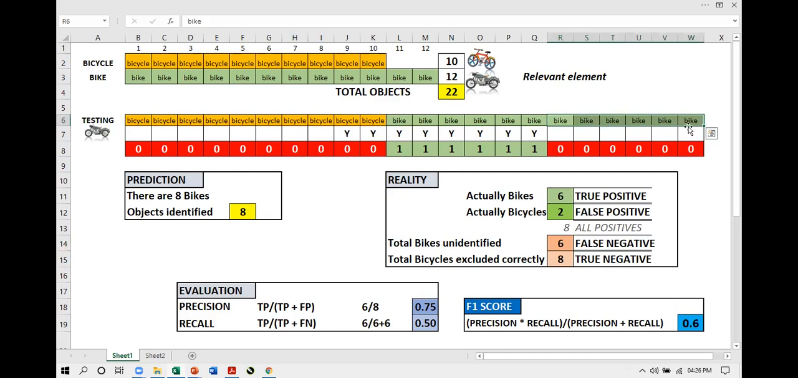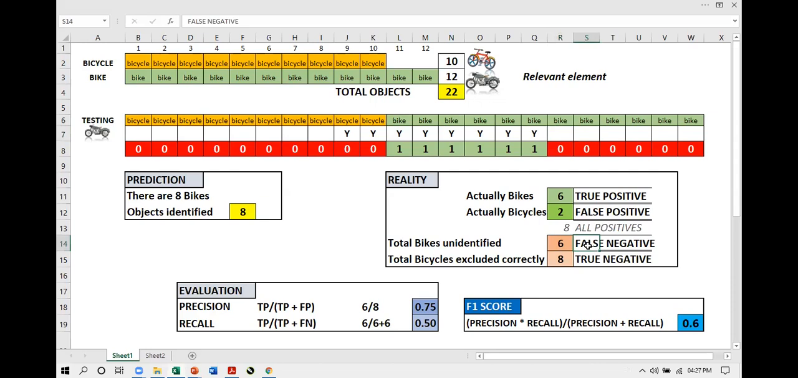These 6 bikes, the model said, this is not a bike, and it was actually a bike. The model was incorrect. The model is predicting something not to be, and it was actually a bike. The model was wrong in prediction. So there are false negatives. There are 6 false negatives.